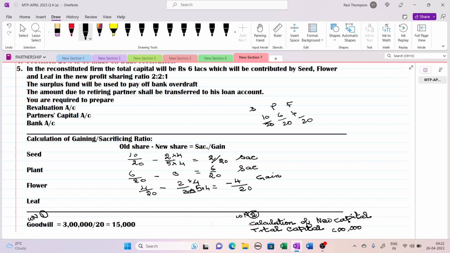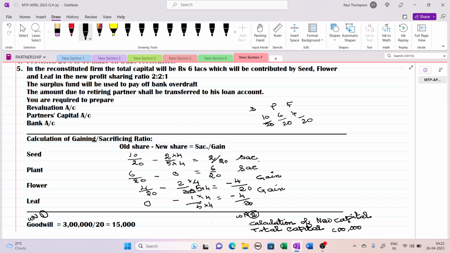Flower is gaining. Then now the new partner. The new partner was not having any old share, so it is 0. The new share is 1 by 5. This also we have to make into the same denominator, that is 4 by 20. So this is also minus 4 by 20. The gain will always be equal to sacrifice. You see here, minus 4, minus 4, minus 8 is the total gain and 8 is the total sacrifice.